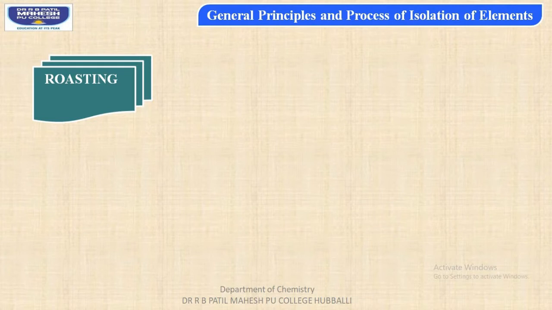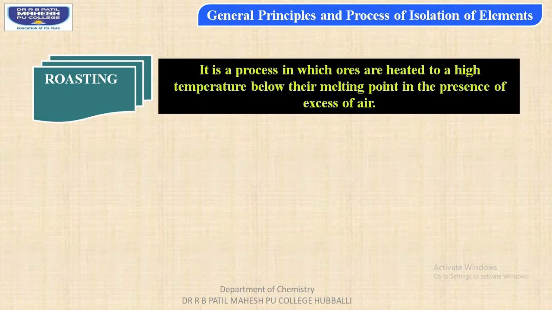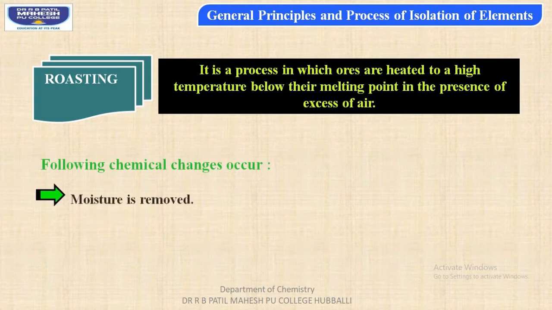Roasting is a process in which ores are heated to a very high temperature below their melting point in the presence of excess of air. In this case, metallic ores are converted to metallic oxides in the presence of excess amount of air or oxygen. The following chemical changes occur during the roasting process.